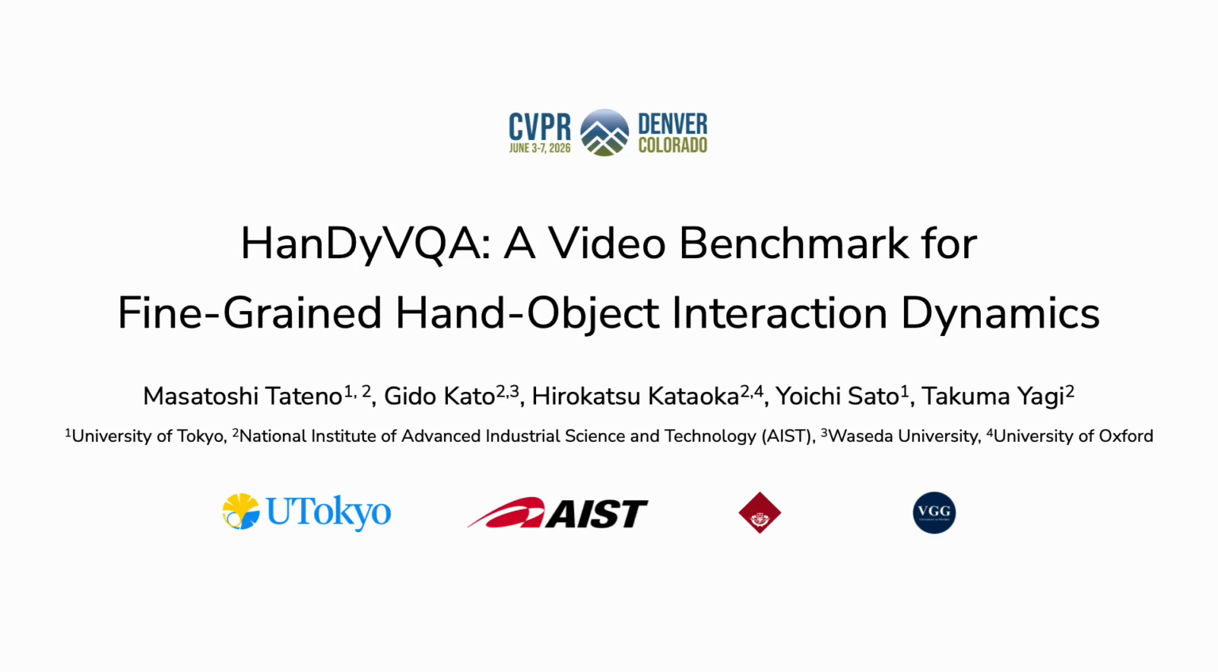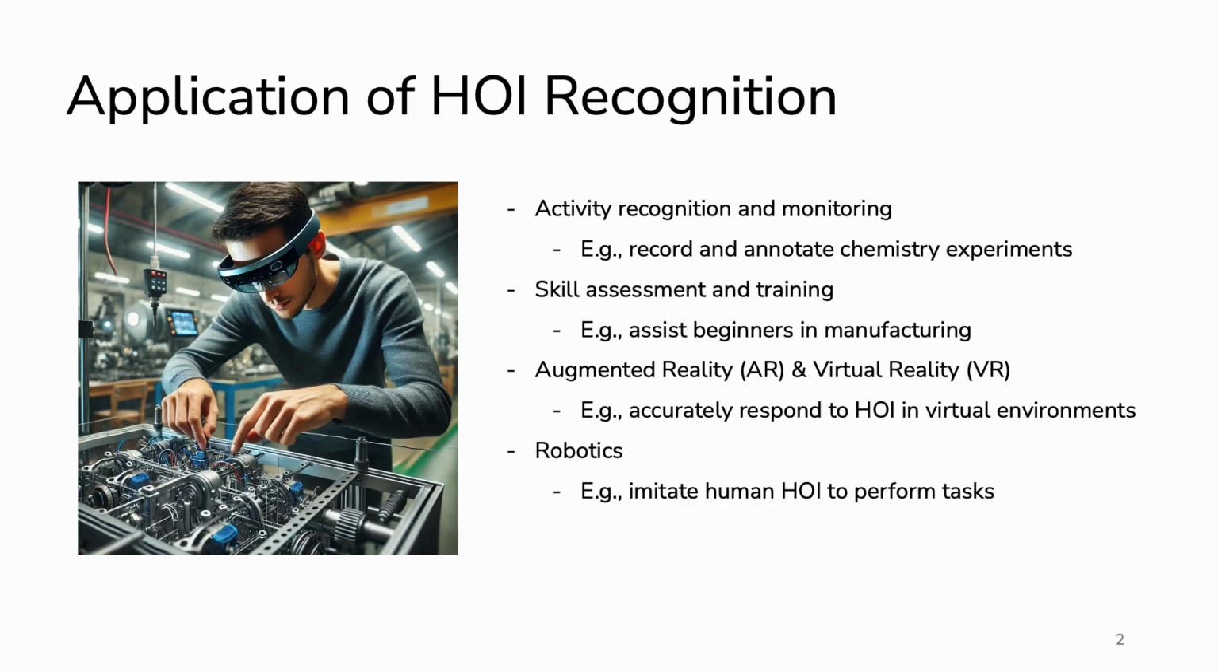We present HanDyVQA, a video benchmark for fine-grained hand-object interaction dynamics. HOI recognition has many important applications, including activity recognition and monitoring, skill assessment and training, XR, and robotics. To support these applications, AI systems need to accurately understand detailed hand-object interaction dynamics.